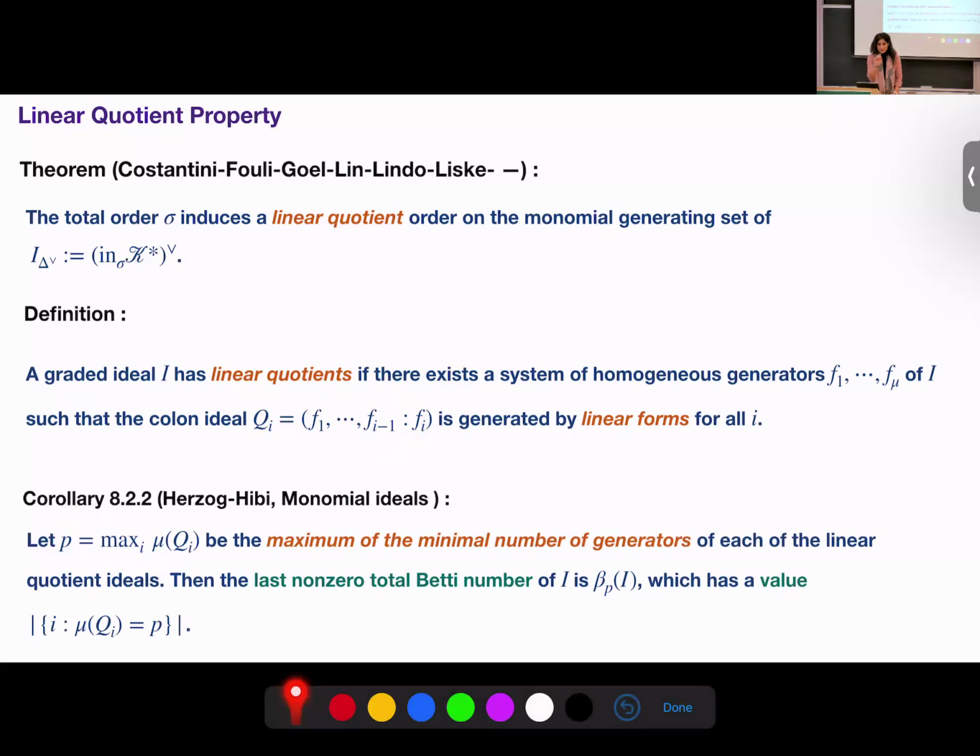And you can also ask about the last Betti number. The last Betti number is exactly equal to the number of occurrences that these successive quotients reach the maximal possible one. So this is the last Betti number. So you can ask whether it is Gorenstein or not, if it's one or it's not one, and something like that. Okay, cool.